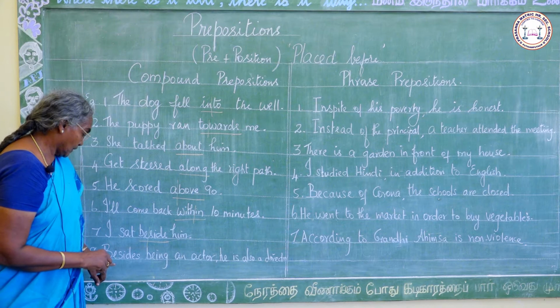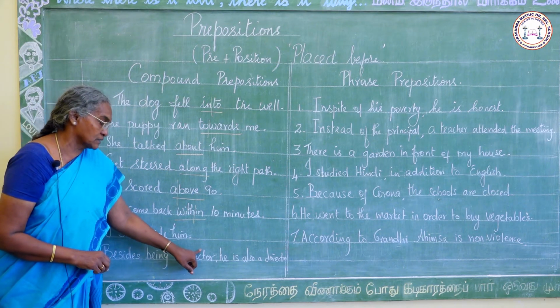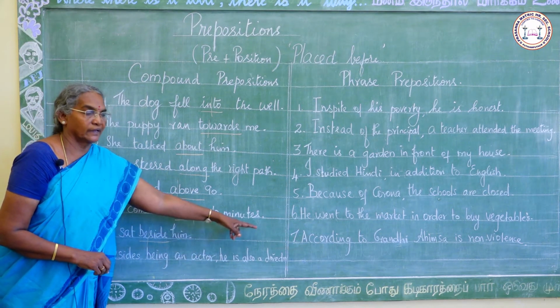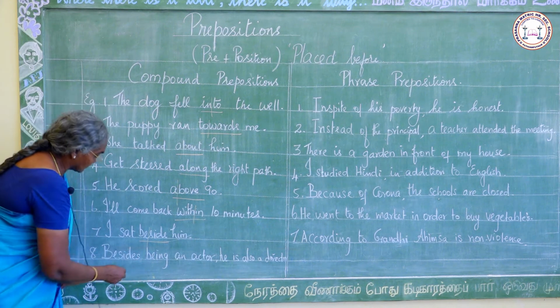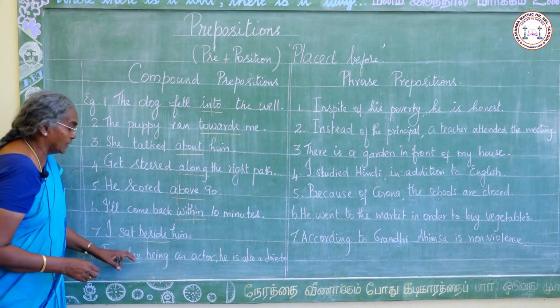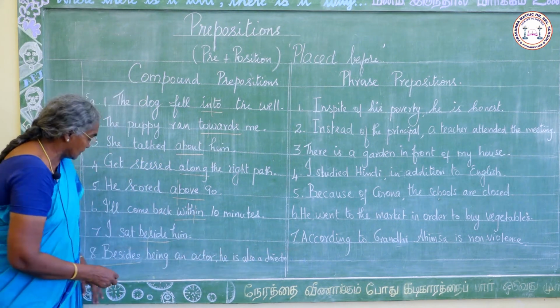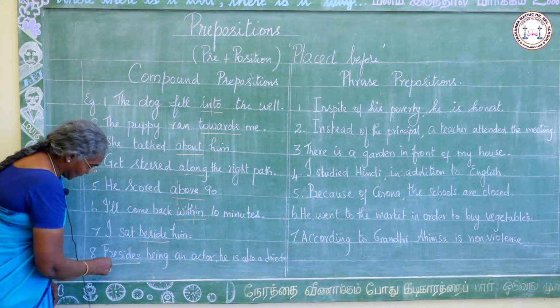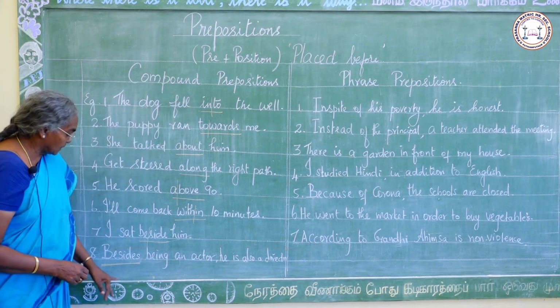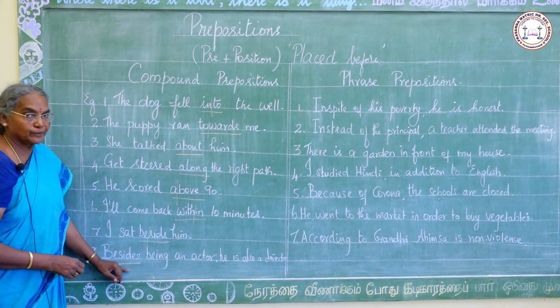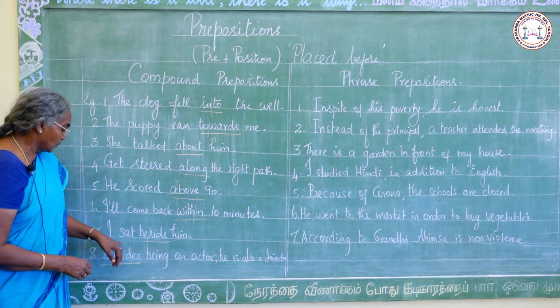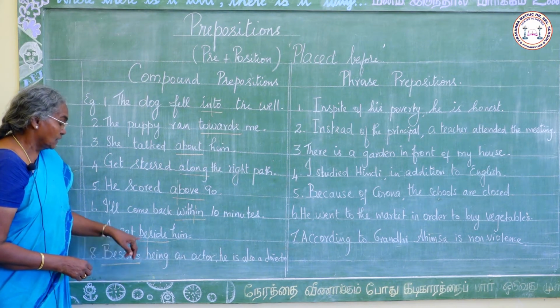The eighth one: besides being an actor, he is also a director. Besides is the preposition here. It is also a compound preposition because it has two syllables.